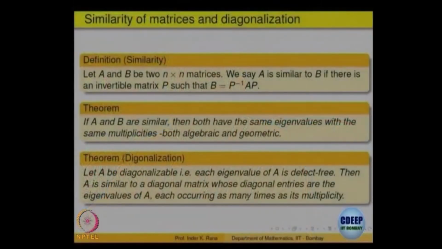So, for us it says that a matrix A is diagonalizable, or similar to a diagonal matrix, if and only if you can find an eigenbasis, that means a basis consisting of eigenvectors, and that is the same as saying that for each eigenvalue the algebraic multiplicity is the same as the geometric multiplicity.